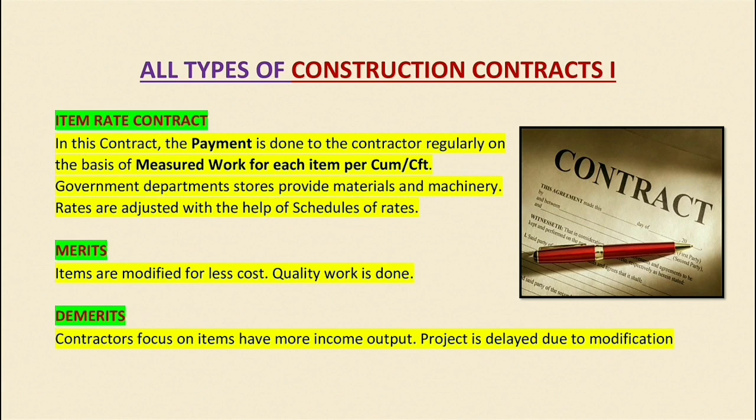In this video, we will talk about all types of construction contracts agreements. This is quite an important topic, as you know that types of contract agreement are very important in civil works. We basically execute our civil works via third party contractors. So that's why we make two types of contract: piecework agreement and contract agreement. Normally we do contract agreement because we carry out big works, and piecework agreement is just done for small work like repairing and finishing work. All the other work is done through contract agreement.